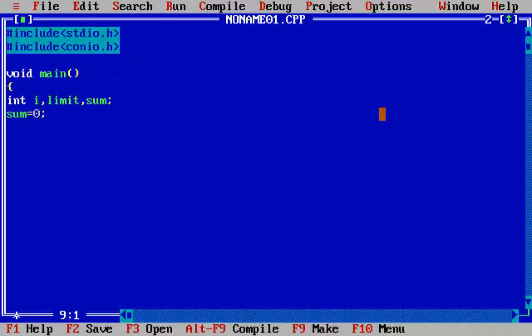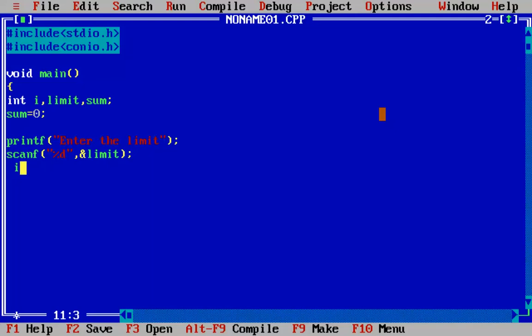And then we will print a message to the user, wherein we will ask the user to enter the limit. Fine. After the user enters a limit, we will have to scan it into the variable which we have taken as limit. So we are scanning it at limit. Fine. Now what? Now the three things which I told you in a loop.